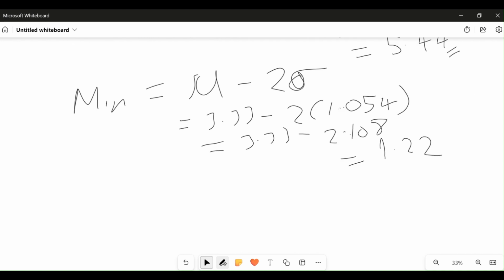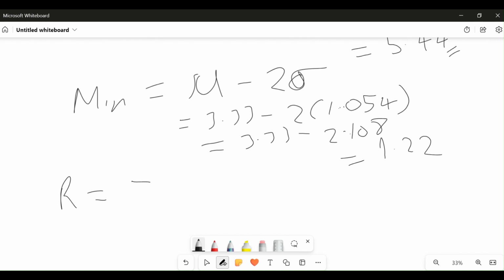So now we can find our range. Our range will then be 5.44 minus 1.22. This will give us 4.22. And this will be the range of this distribution. That's for the first scenario.